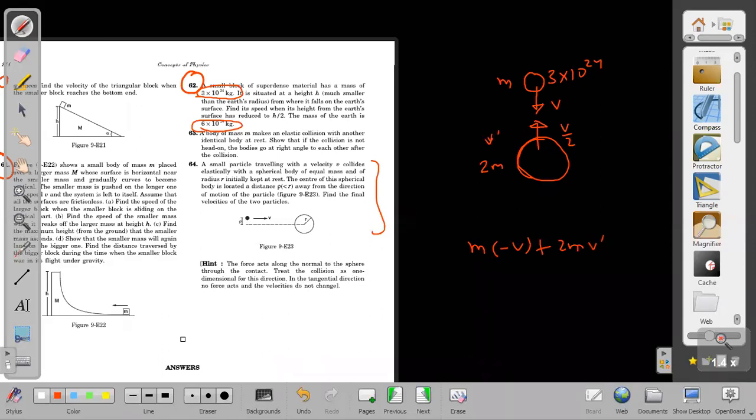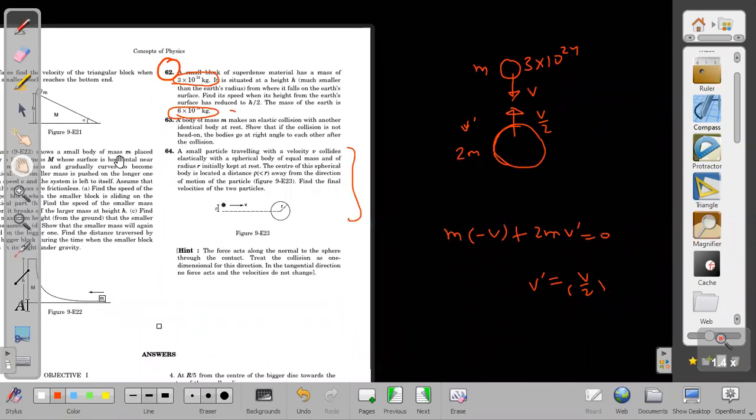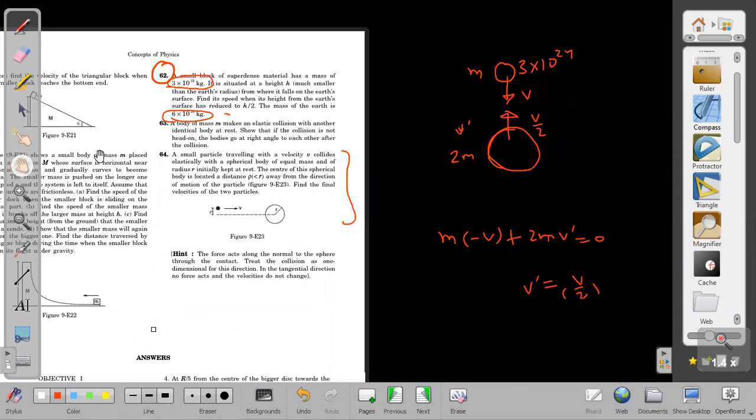Into v dash is equal to 0. So v dash is coming out to be equal to v by 2. So it will acquire v by 2 upwards. Earth will acquire v by 2 upwards. So then after that, what we have to do next? Find the speed when the height from the Earth's surface has reduced to h by 2.